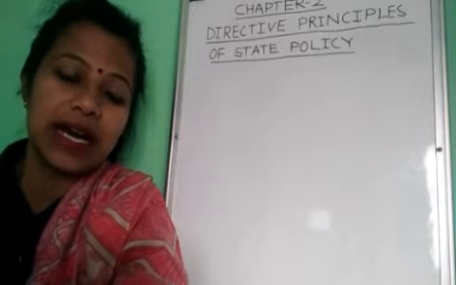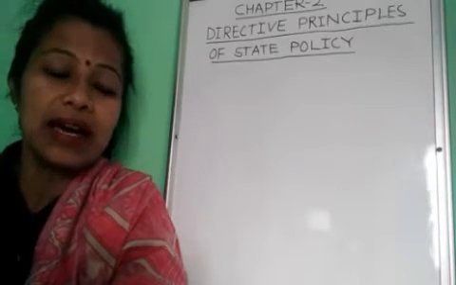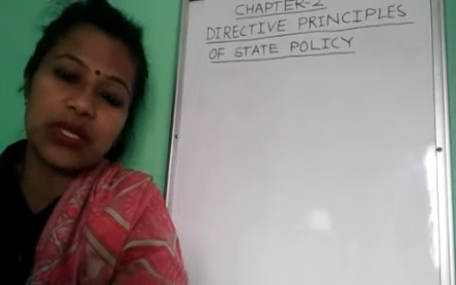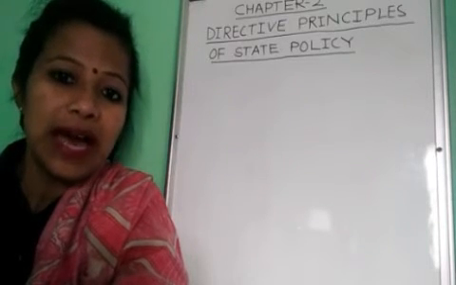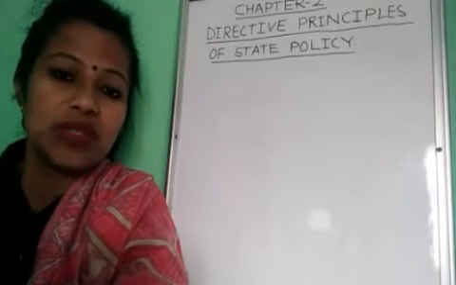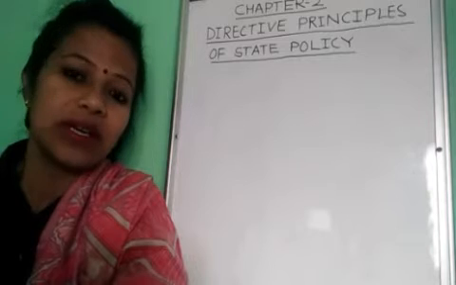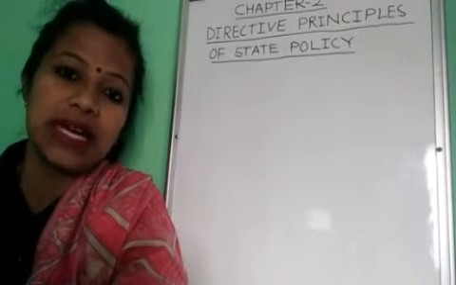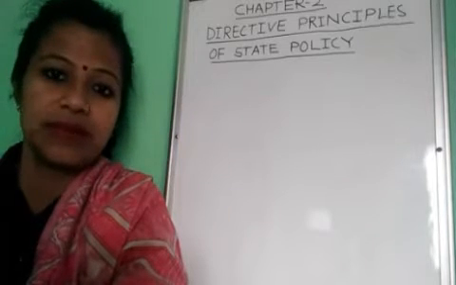These policies are given in our constitution, and every state or government has to follow these policies for the smooth running of a country or a state. These policies are very important.